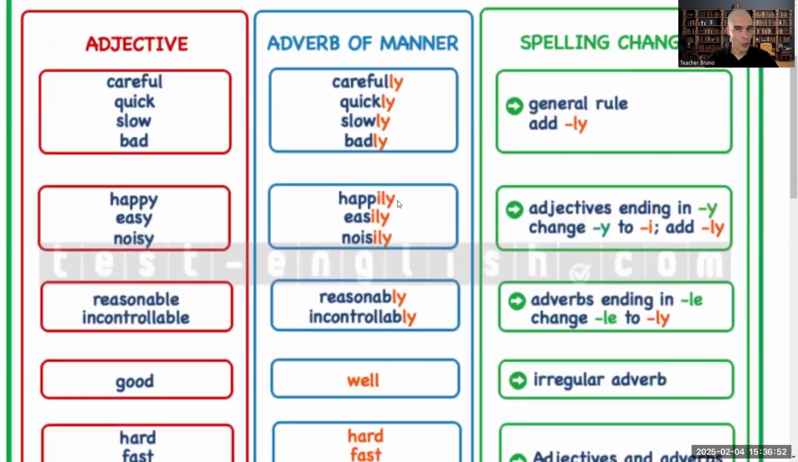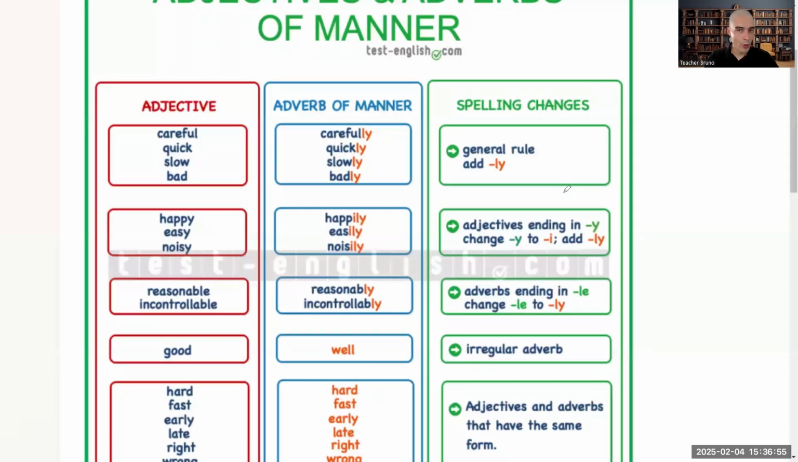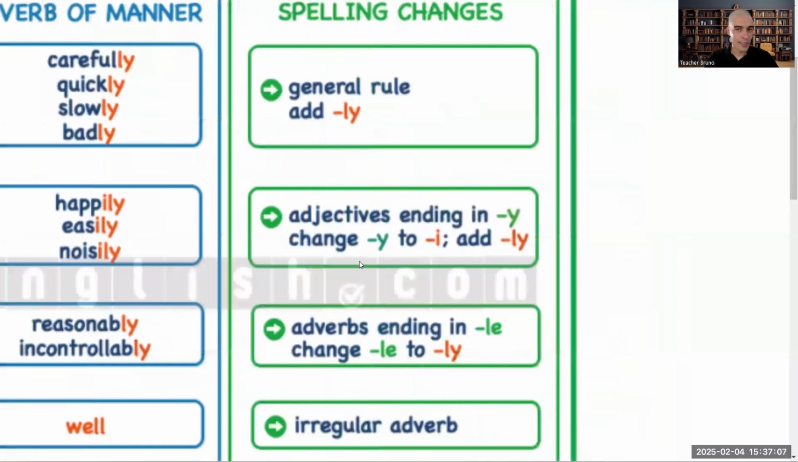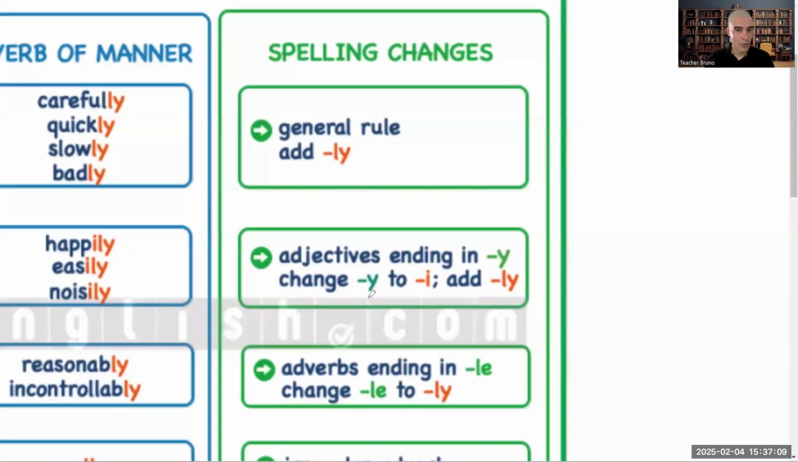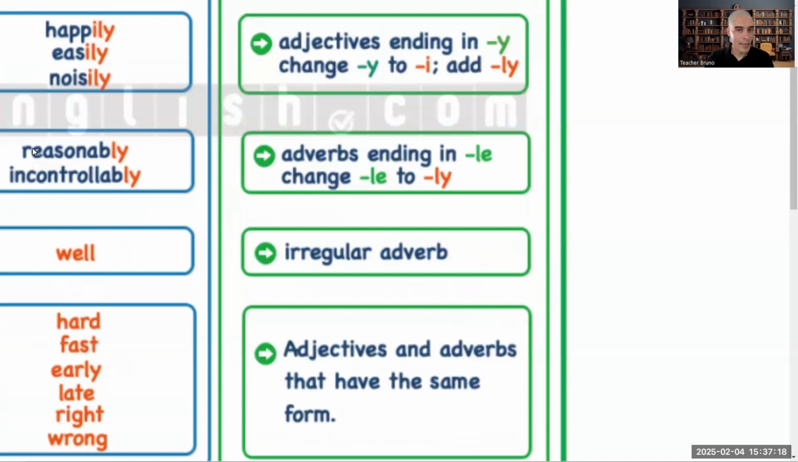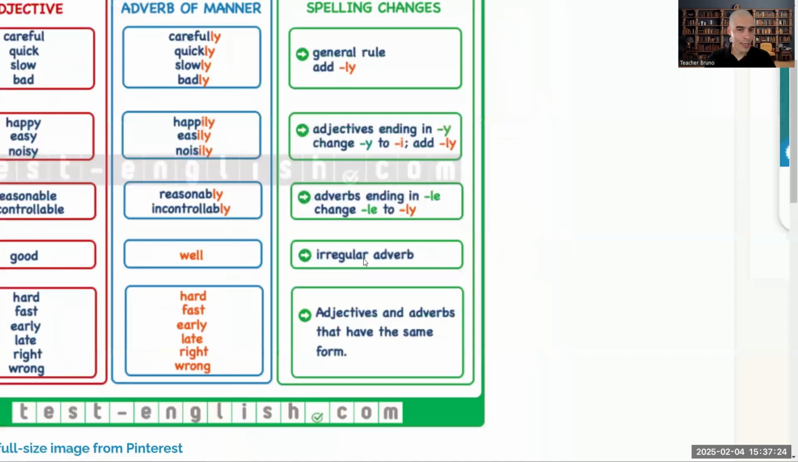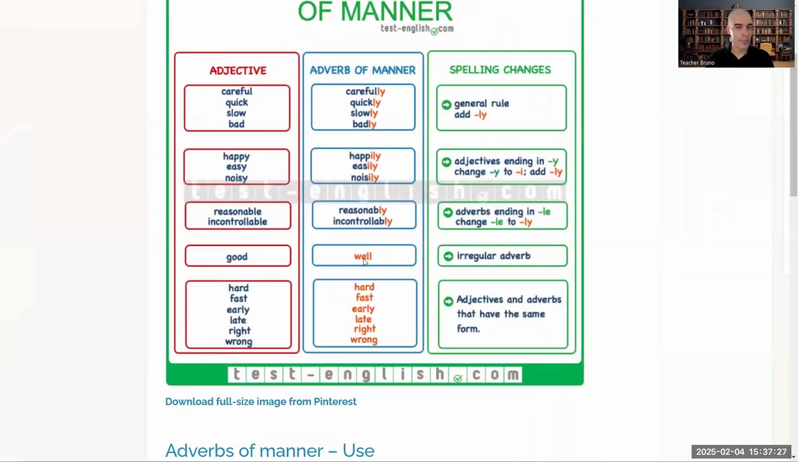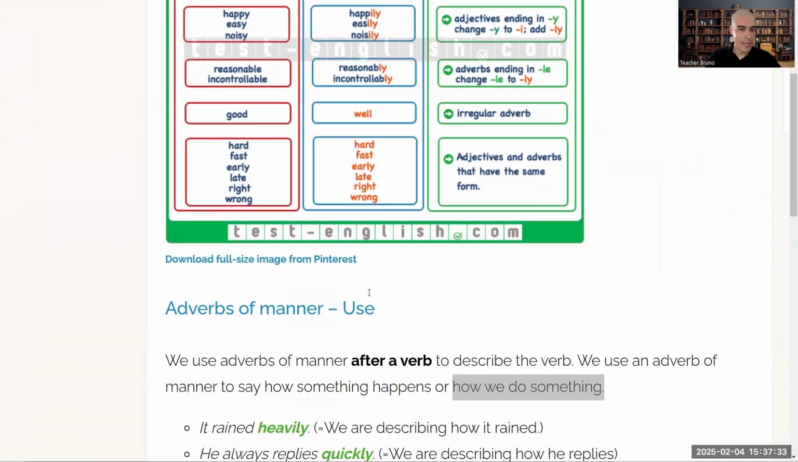Happily, easily, noisily. The general rule is to add ly. There are some variations. If the adjective ends in y, we change the y to i and then add ly. For adjectives ending in le, we change it to ly. And of course, there is no escape. There are a couple of irregular adjectives. For example, fast is both an adjective and an adverb.